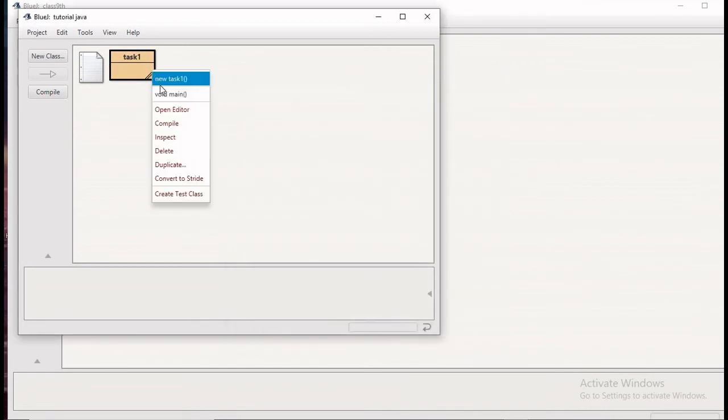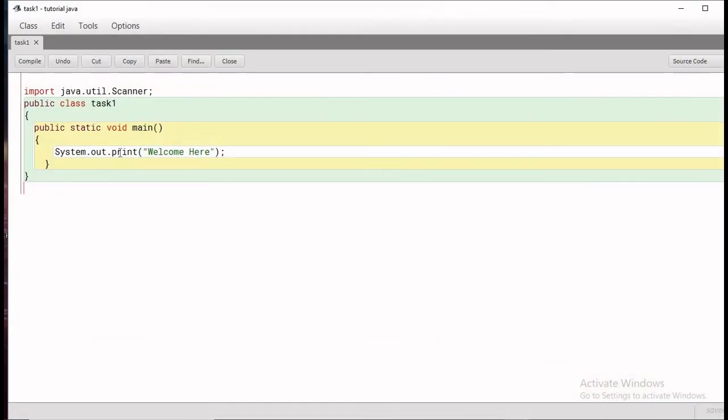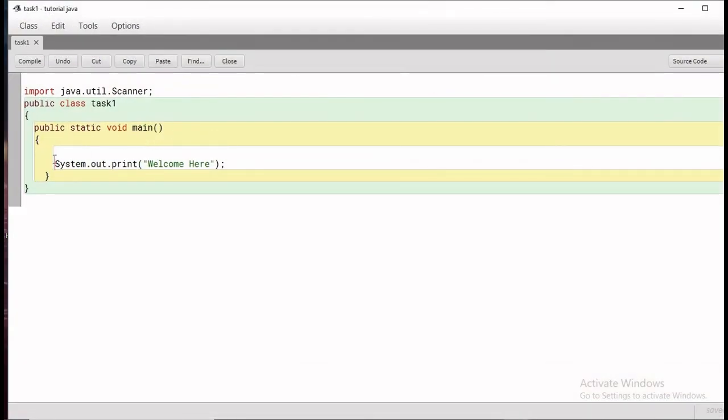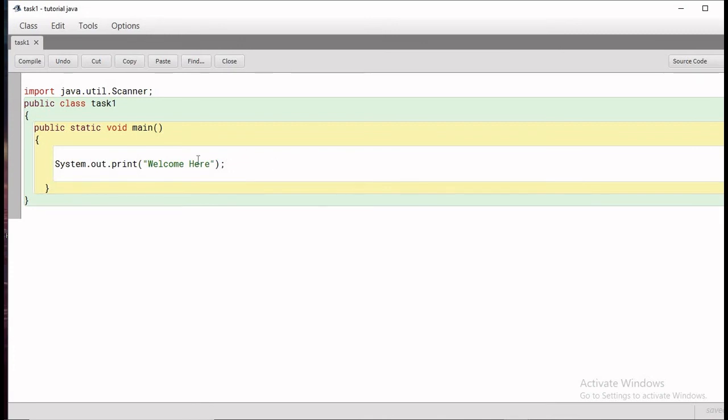Alright. Now again we can go to the editor and perform some changes here. If you want to print the next message in the next line, then you have to use println here.